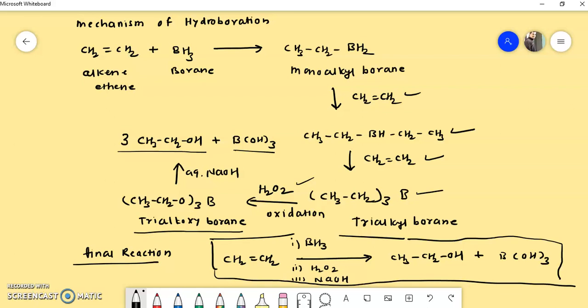You take the alkene and first convert it into trialkyl borane, then on H2O2 oxidation it is converted into trialkoxyborane, which on treatment with base forms the corresponding alcohol. This is a very important method of oxidation of alkenes, because we get terminal alcohols by this method. So this method is used to prepare terminal alcohols. This is all about the hydroboration reaction of alkenes.